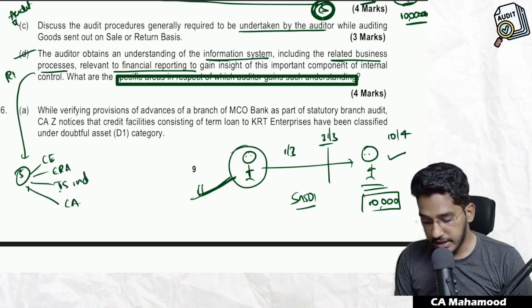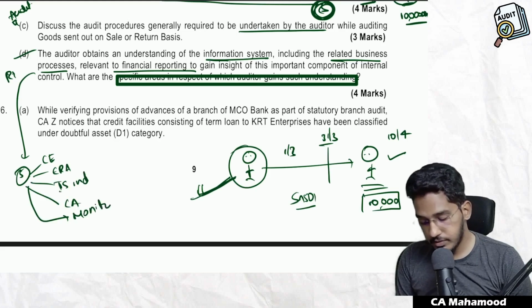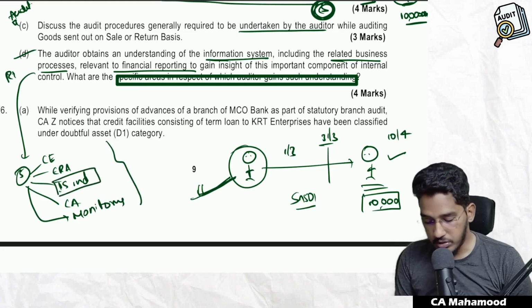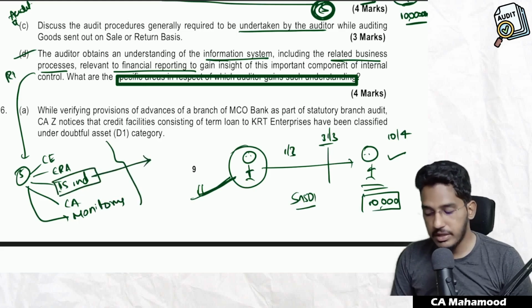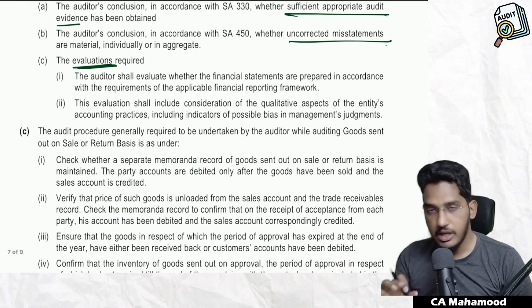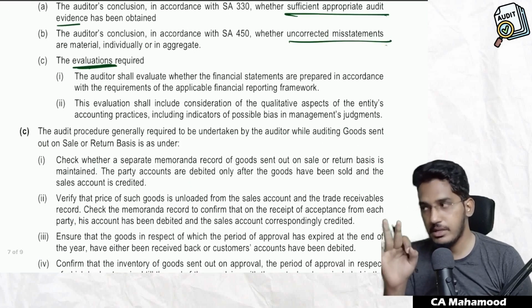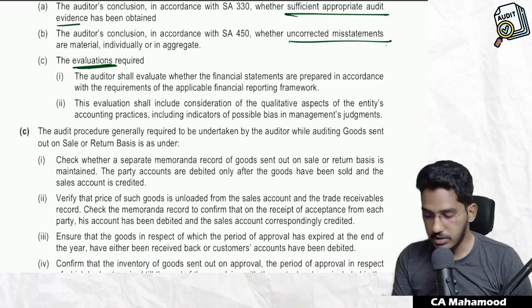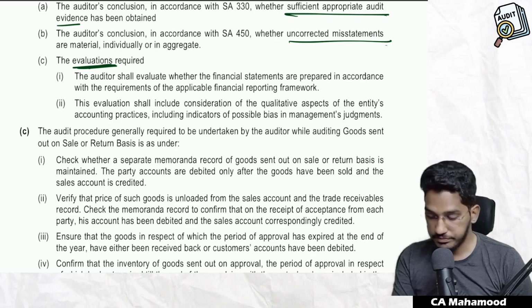Number 4, control activities. Number 5, monitoring of controls. Out of these 5 components, they are only asking about the third component, information system including related business processes. You will find the details in the answer. The third component only you have to write here.